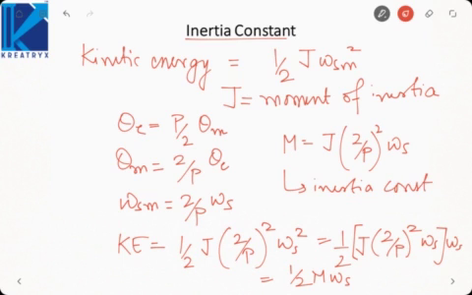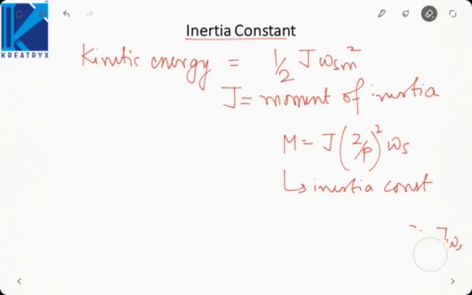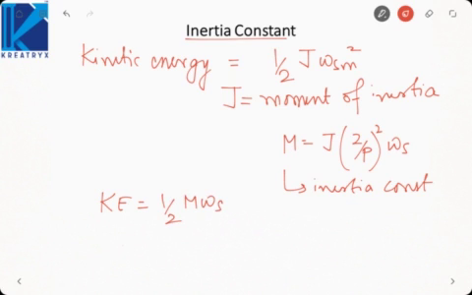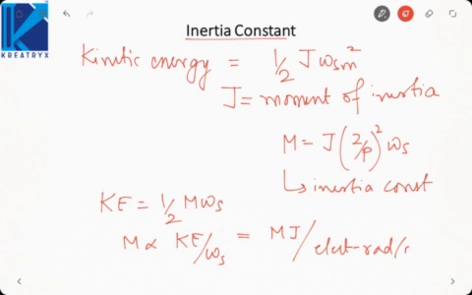Now what will be the units of this inertia constant? If you see, kinetic energy is equal to half M omega S, that is M is directly proportional to kinetic energy by omega S. Kinetic energy has the unit megajoule, omega S has the unit electrical radian per second. So this will be megajoule second per electrical radian. That will be the units of inertia constant M.